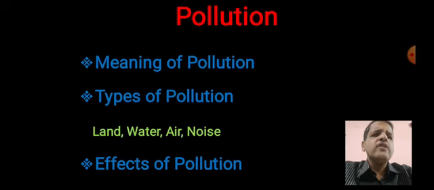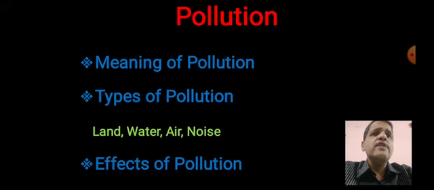All that causes air pollution. Then there is noise pollution. You are using horns for different vehicles, loudspeakers, that create noise pollution. So these are the types of pollution.